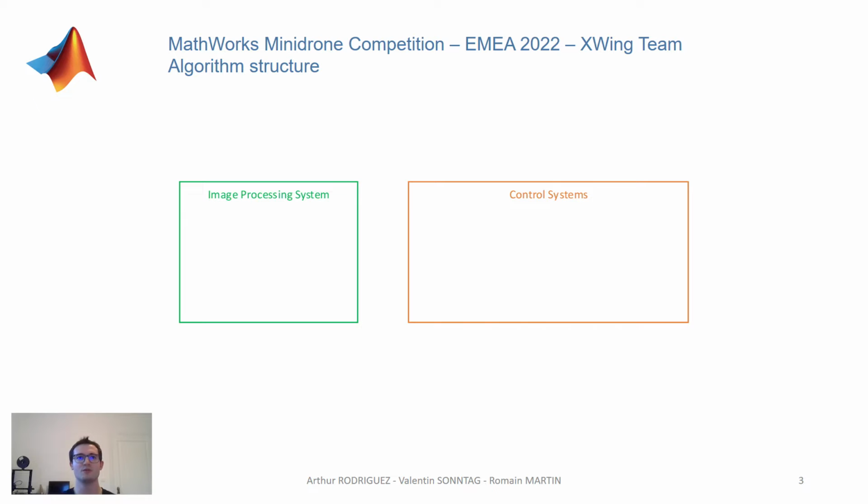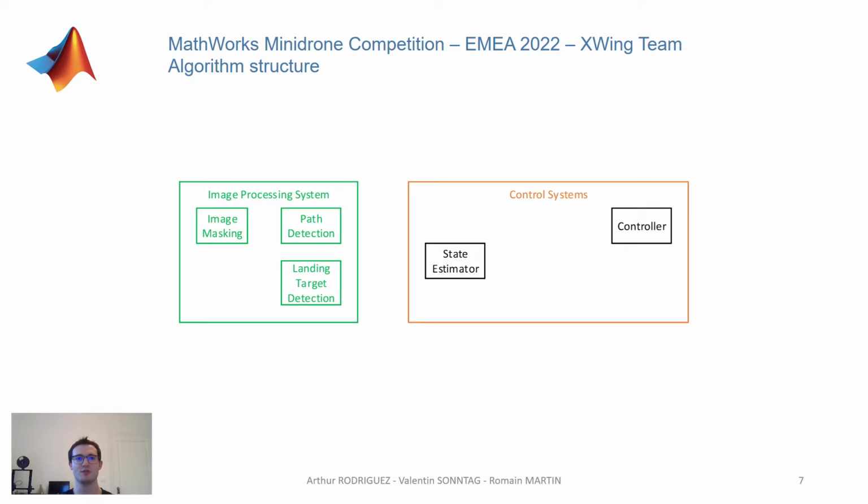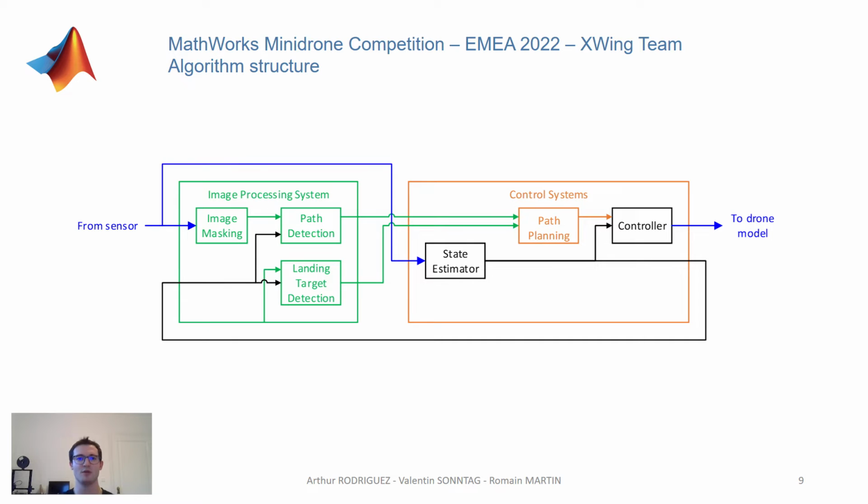The algorithm structure consists of two main parts, the image processing system scheduled at 200 milliseconds and the control system scheduled at 5 milliseconds. The image processing system can be divided into three main parts, an image masking strategy, the path detection algorithm, and the target detection algorithm. The control system consists of an estimator and a controller which were already given, and the path planning algorithm that we designed. Finally, here are the interactions between the different modules.